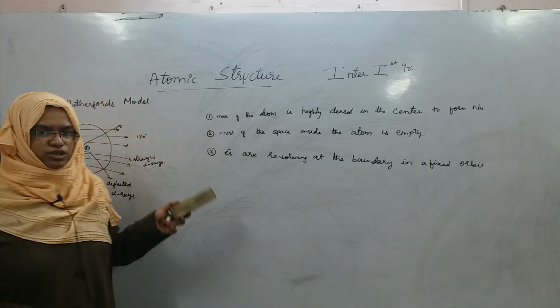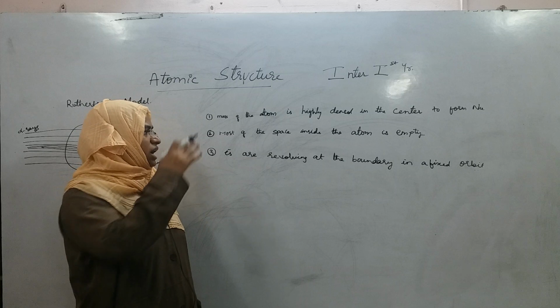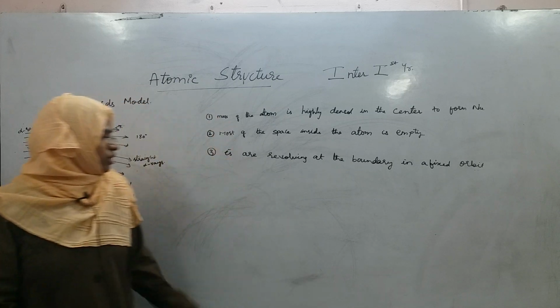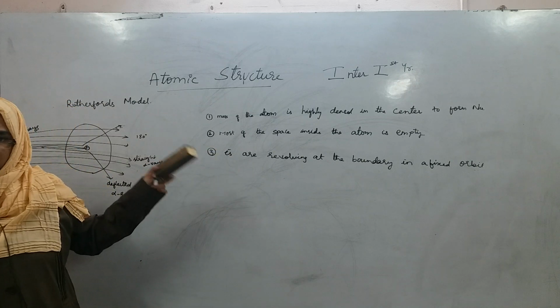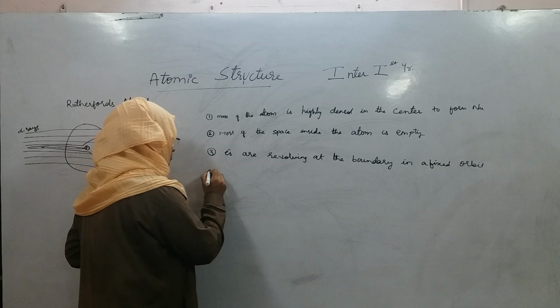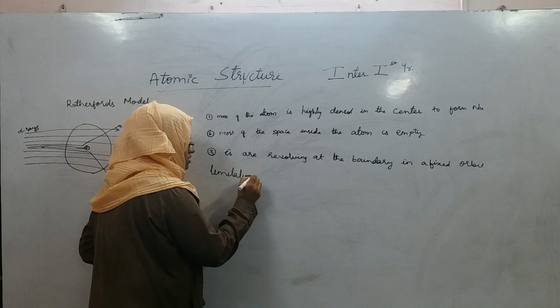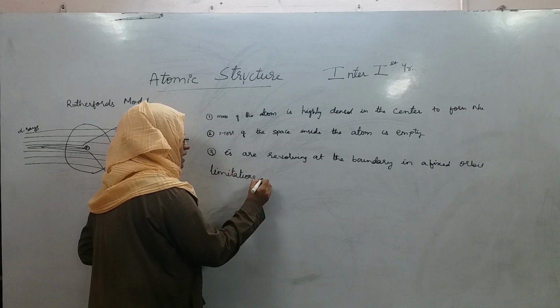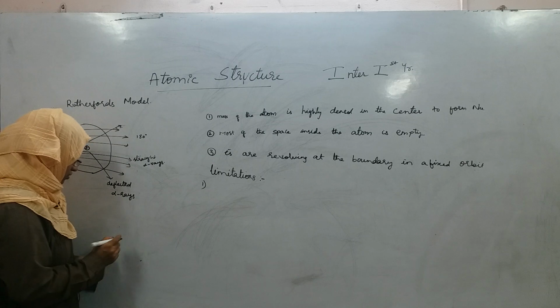So these are the postulates of Rutherford's model, right? The story doesn't end here. Till now it seems that everything is perfect, but it also has some limitations. And the limitations of Rutherford's model are, so now Rutherford told that